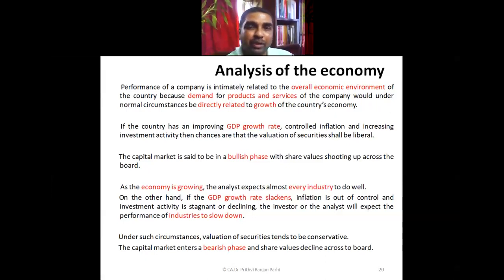In the bearish phase, what happens? Investors think that prices will go down. They try to sell the shares. So there is selling pressure in the market. Because of this selling pressure, prices go down.